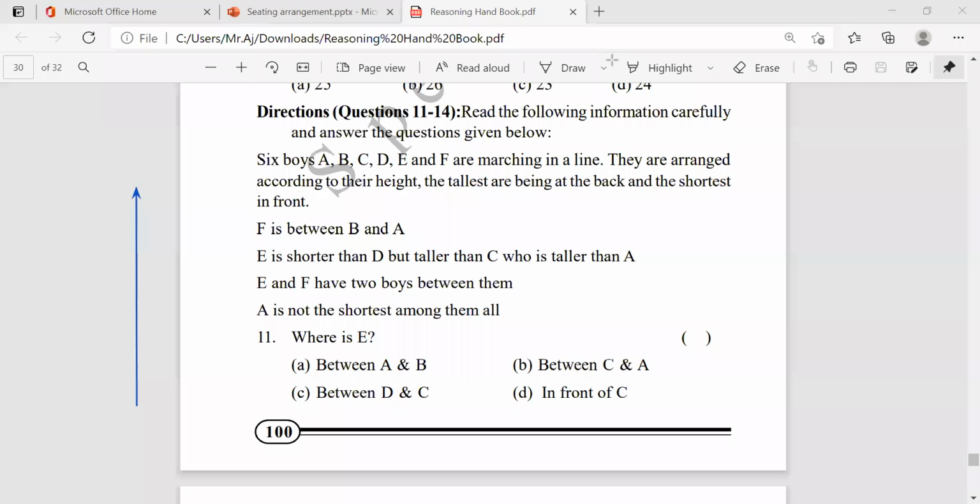How many are there? 1, 2, 3, 4, 5, 6. Six members are there, right?